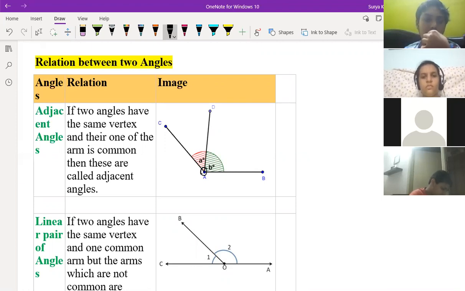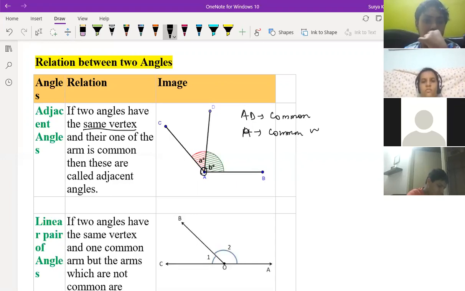If two angles have the same vertex and one of the arms is common, see this, AD is common here, and A is the common vertex. A is the common vertex and AD is the common arm. These two things should be satisfied for adjacent angles.